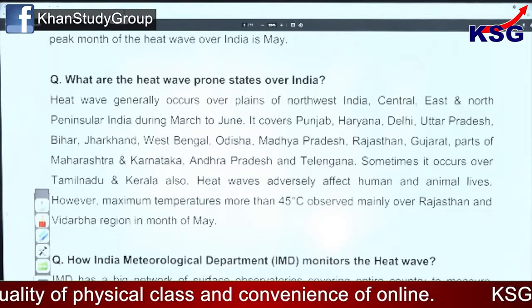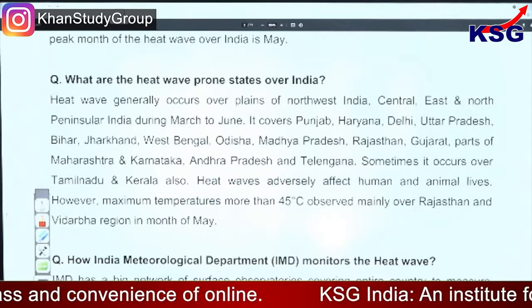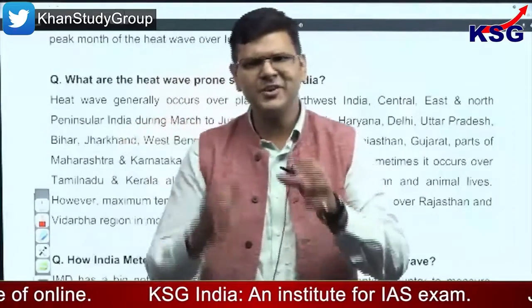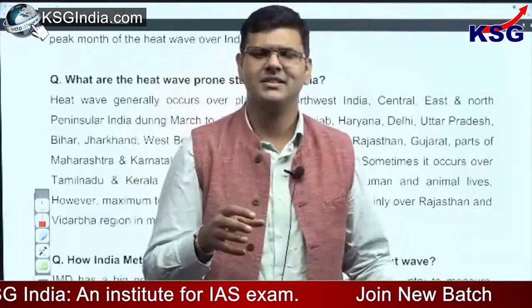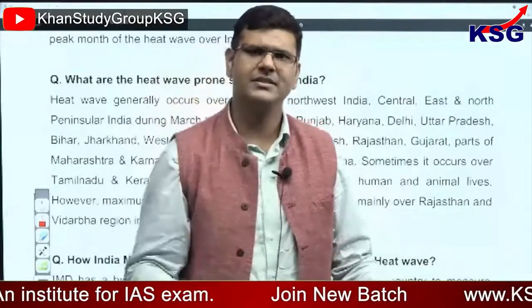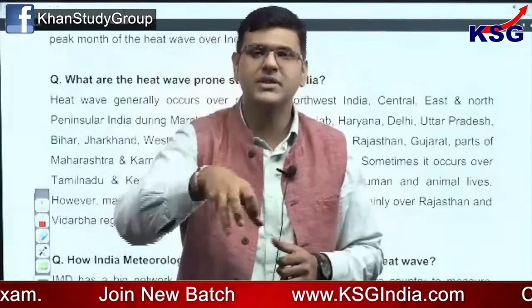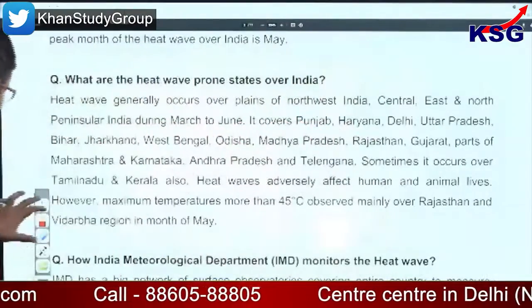Heat waves adversely affect human and animal lives. However, maximum temperature more than 45 degrees Celsius is observed mainly over Rajasthan and Vidarbha region in the month of May. Now, not getting into all these details, we don't have to learn it by heart, but we can understand. The northwestern part of the country, the western part of the country, and the central peninsular part of the country can come under the conditions of severe heat waves because of certain atmospheric events that might take place. We'll talk about that, but let's see what this document has to say more.